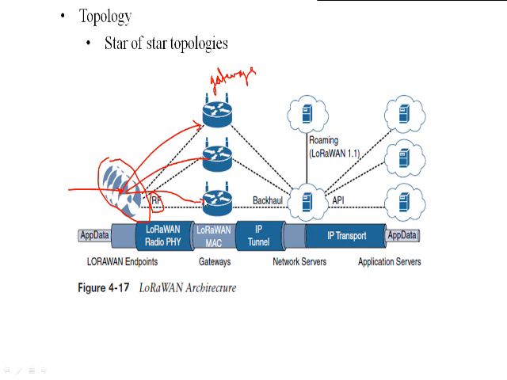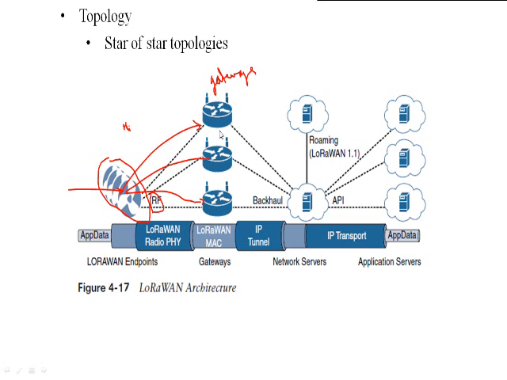So when the data reaches the required application server, let's suppose this single device sends the message hi via this gateway, this gateway, this gateway.